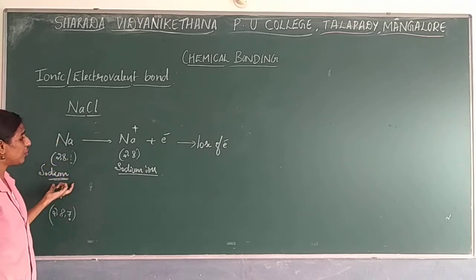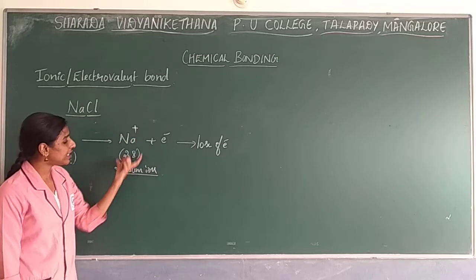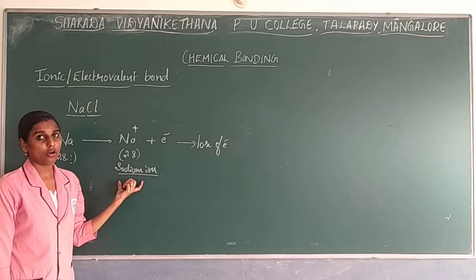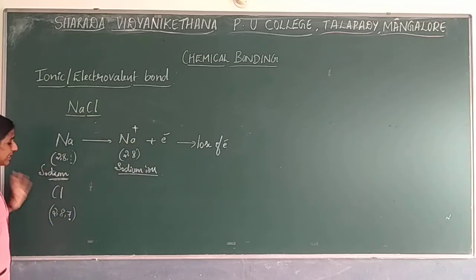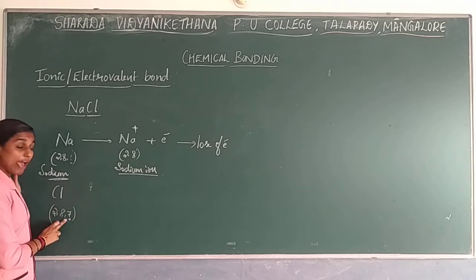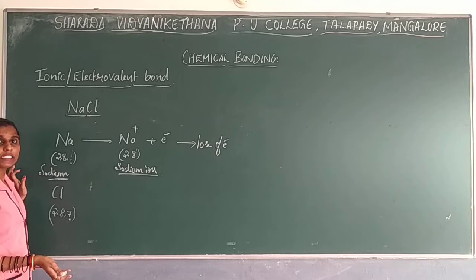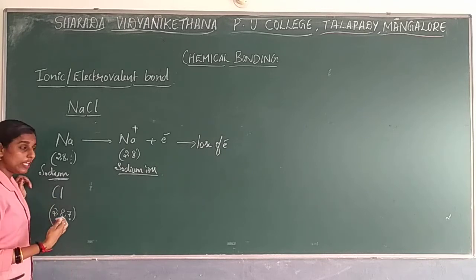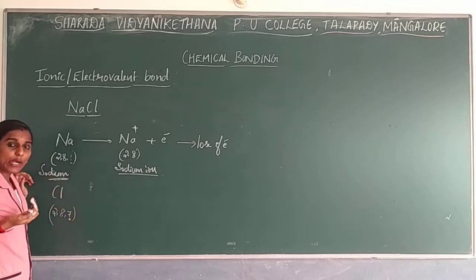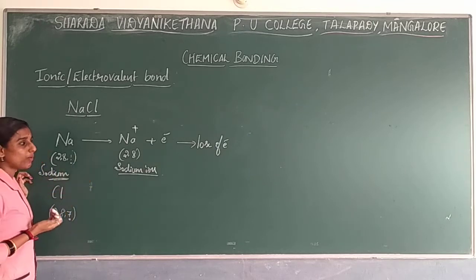Okay, so this is just sodium. Here, by losing an electron, it forms a sodium ion. Now what will happen with the Cl? This is Cl, it has 7 electrons. So just to become stable, how many electrons does it need? It just needs 1 electron to become stable. So what will it do? It will gain that 1 electron. It will take that 1 electron.